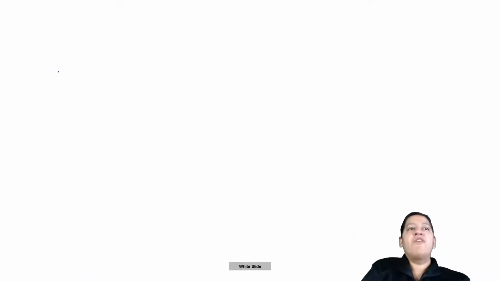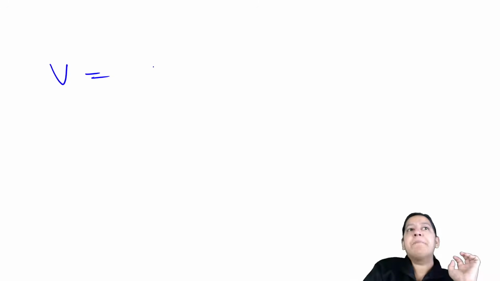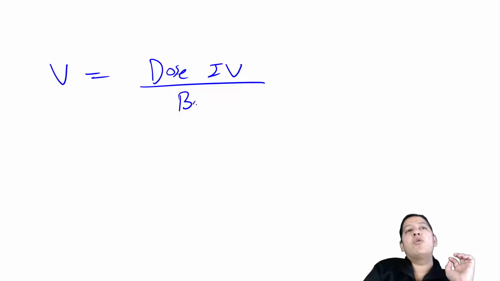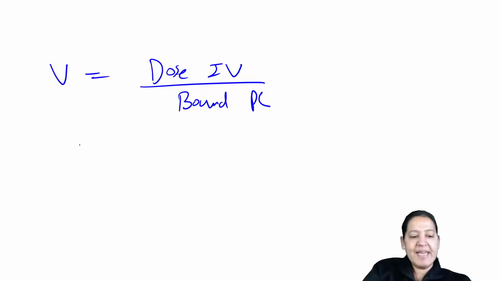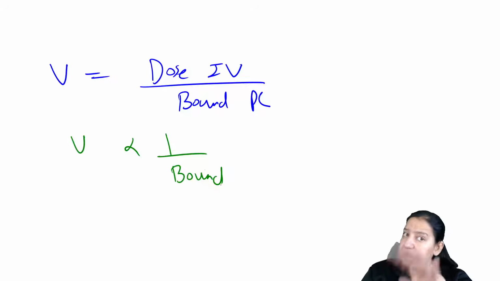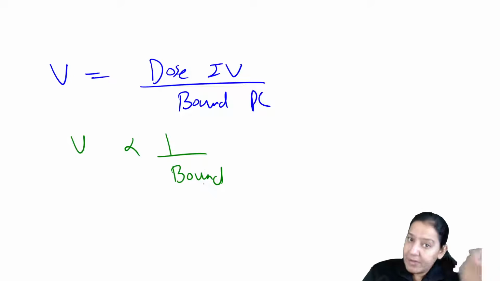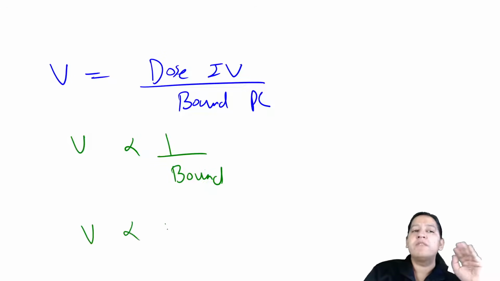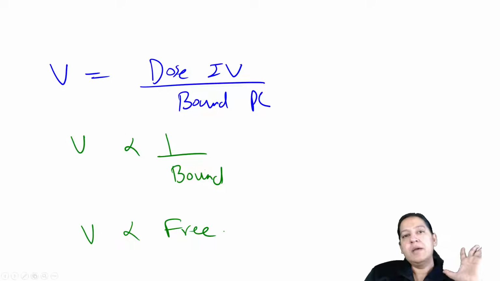Have you got it? The formula of volume of distribution is dose given IV upon the plasma concentration of the bound form. So you can see in this formula, volume of distribution is inversely proportional to bound, and bound is inversely proportional to free. So opposite of opposite: volume of distribution will be directly proportional to free. Give me a thumbs up.